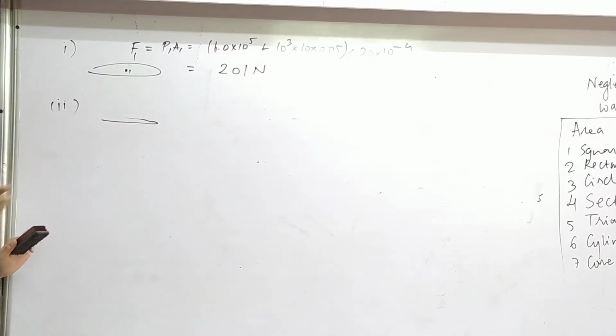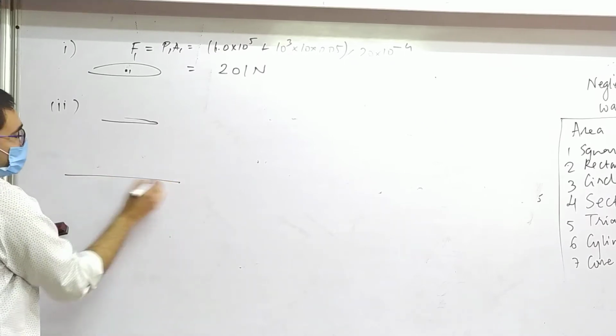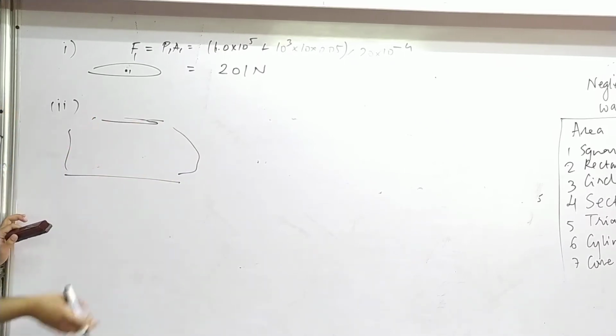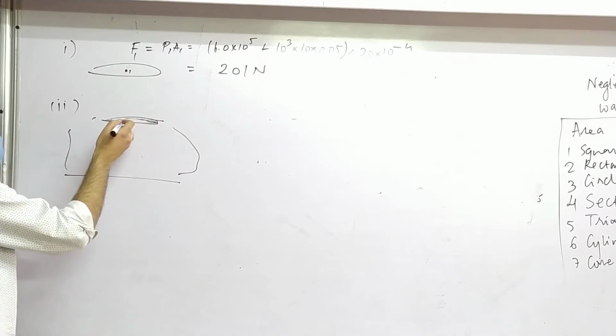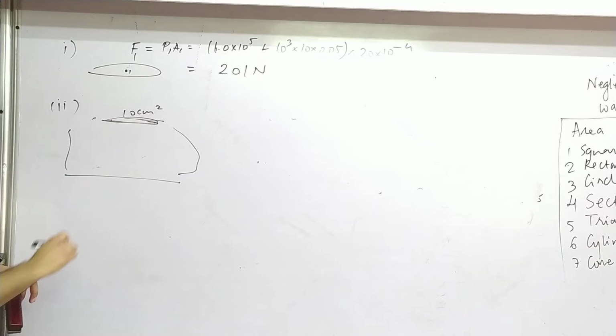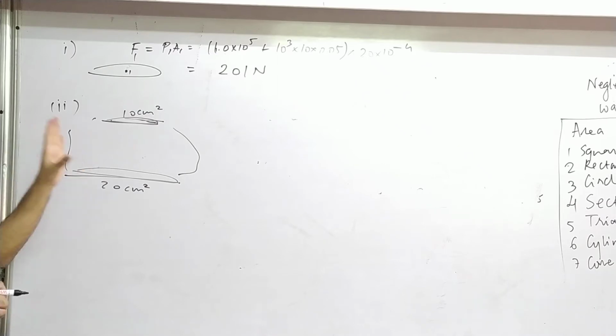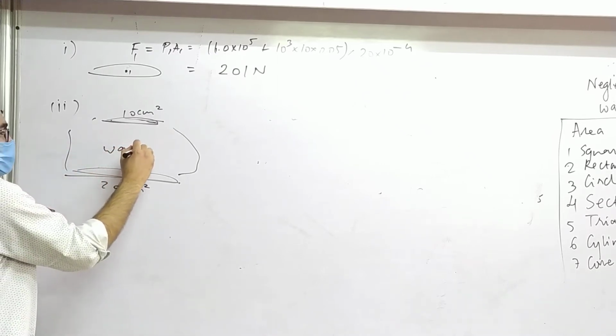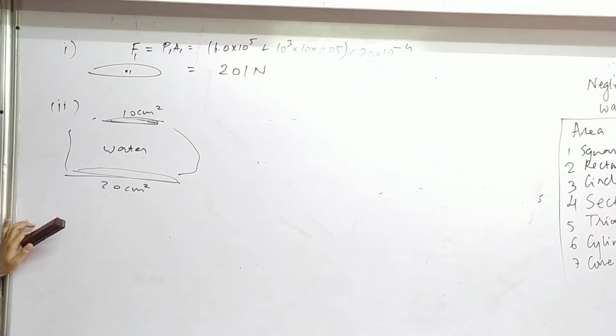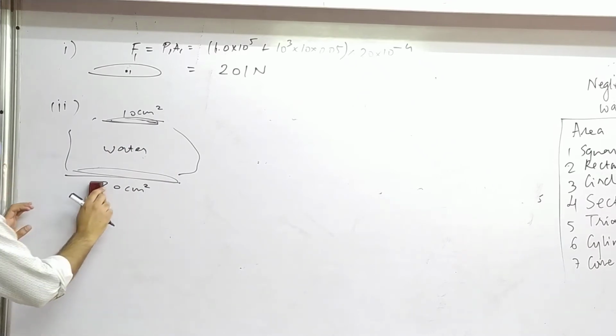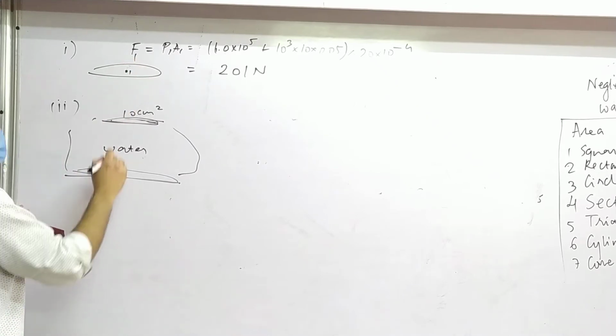We have to find the force applied by the curved side. See, obviously the bottom is flat and then there is some shape here, whatever, right? And this area is 10 centimeters square. This area is 20 centimeters square. Now what we are going to do is to find that one. First of all, we will draw its FBD. This is water. Let's say I am drawing the FBD of the whole thing. Water, okay? Not the vessel, only the water. Right. From bottom there is this much force.